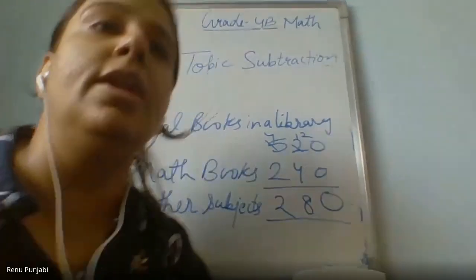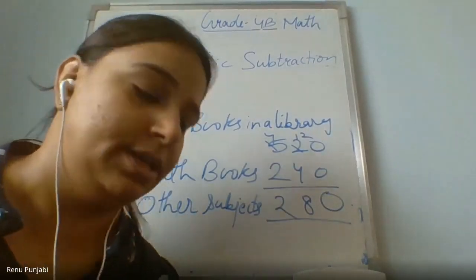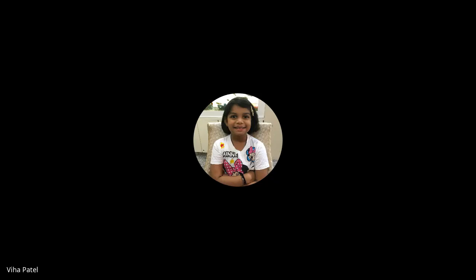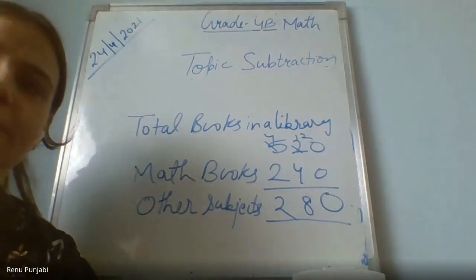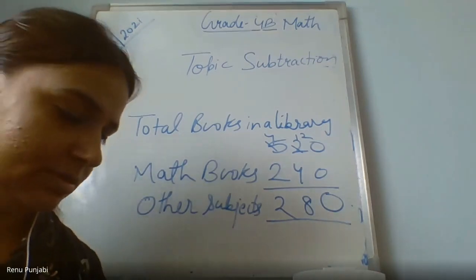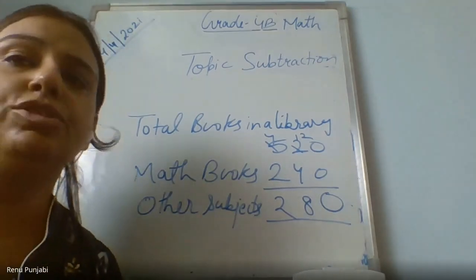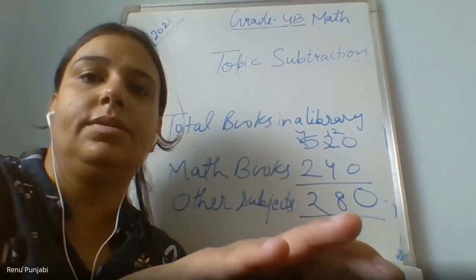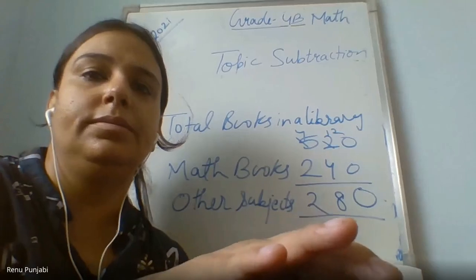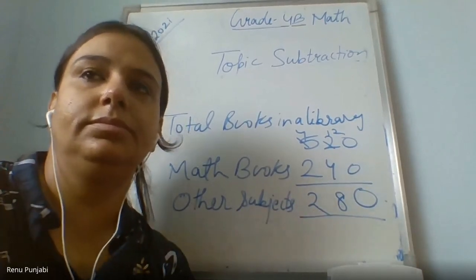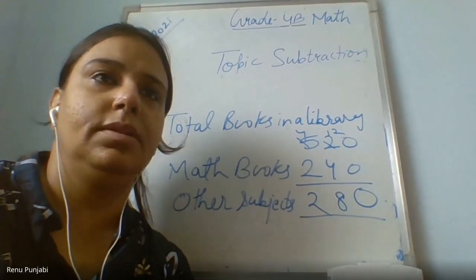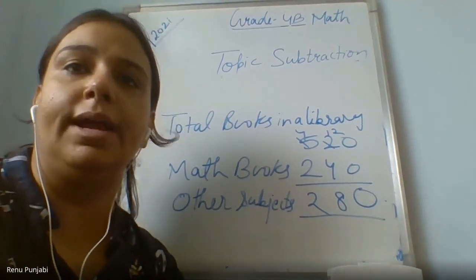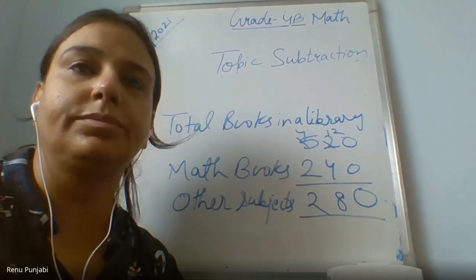Now you children also frame some story problems in the chat box. Fast. With answer. Some story problem based on subtraction. Am I clearly visible to you all? Yes, ma'am.